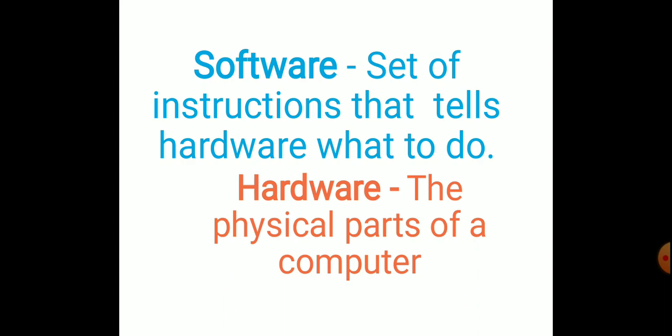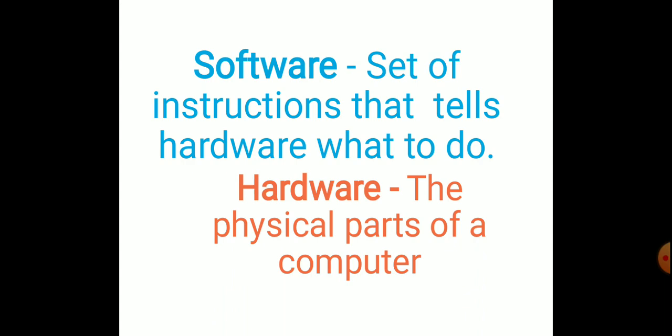It cannot function without the software. So hardware also requires software to perform the operation. Just as the software cannot function without the hardware, in the same way the hardware also cannot function without the software. So both join hands together and perform our task. Whatever we feed into the computer is performed by both the components, that is software and the hardware. So that's why we say these are the two major components of the computer.